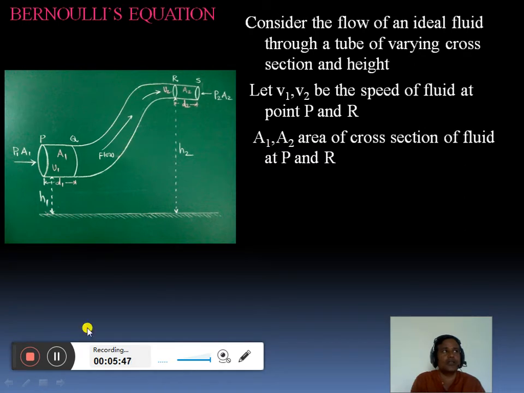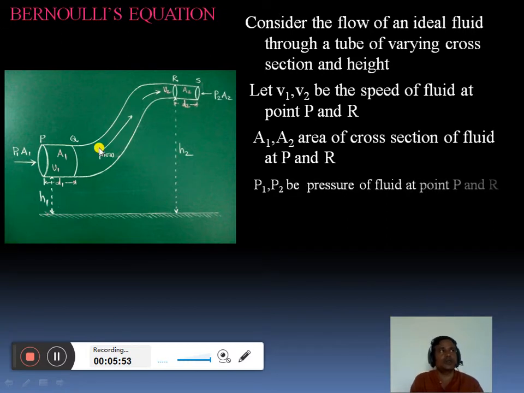P1, P2 be the pressures of the fluid at point P, at this end, and at the other end it is P2.